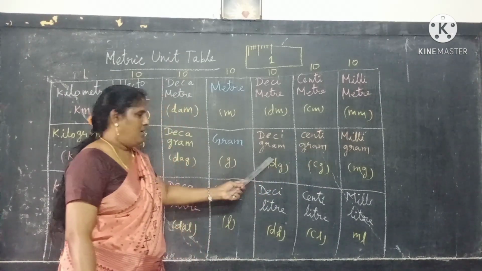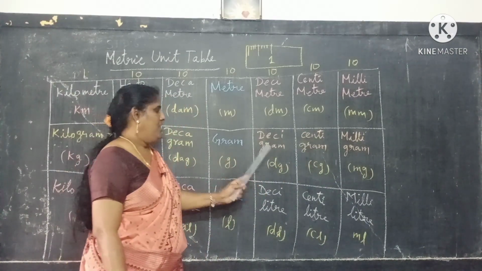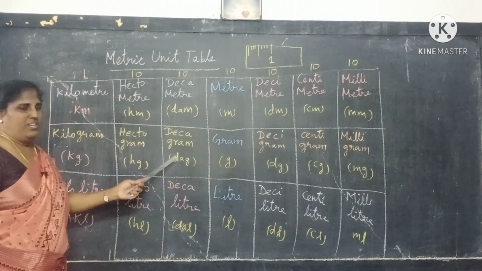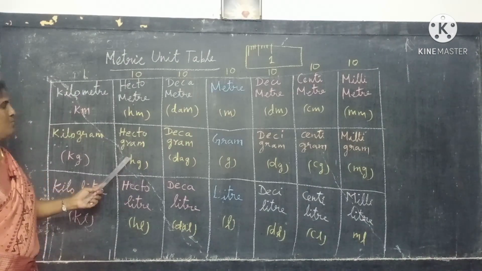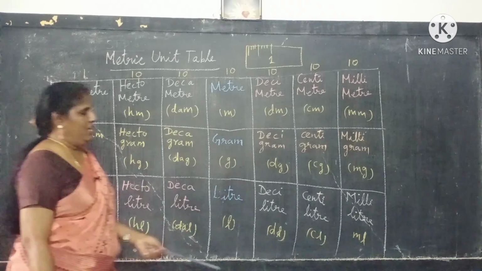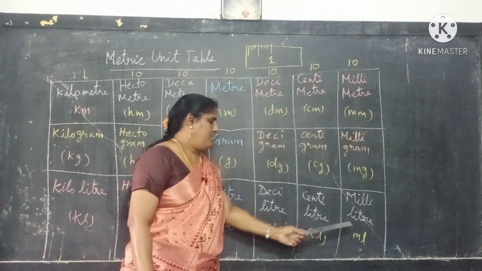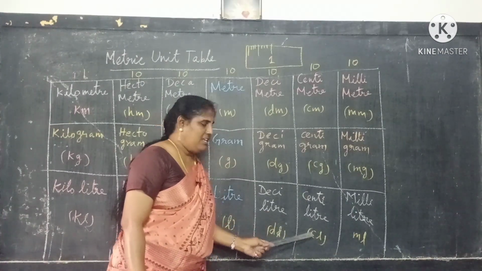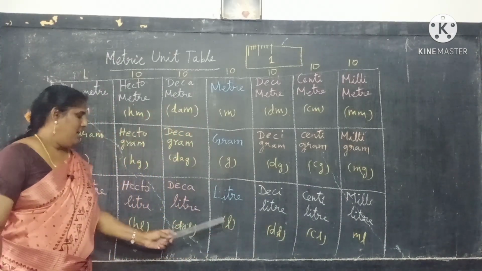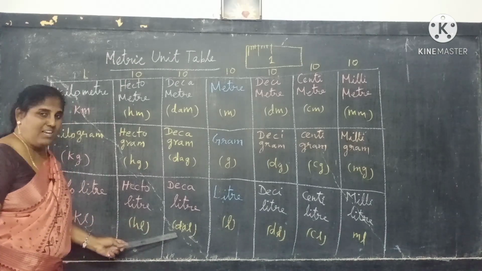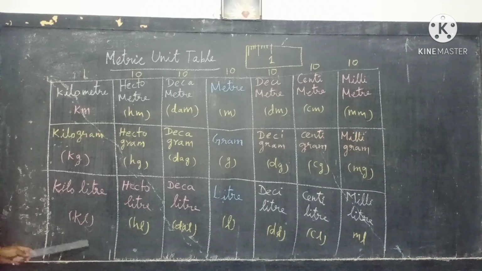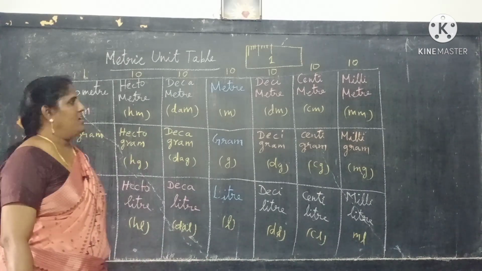10 centigram make 1 decigram. 10 decigram make 1 gram. 10 gram makes 1 decagram. 10 decagram makes 1 hectogram. 10 hectogram makes 1 kilogram. In milliliter, 10 milliliter make 1 centiliter. 10 centiliter make 1 deciliter. 10 deciliter make 1 liter. 10 liter make 1 decaliter. 10 decaliter make 1 hectoliter. 10 hectoliter make 1 kiloliter. This is a very easy one also.